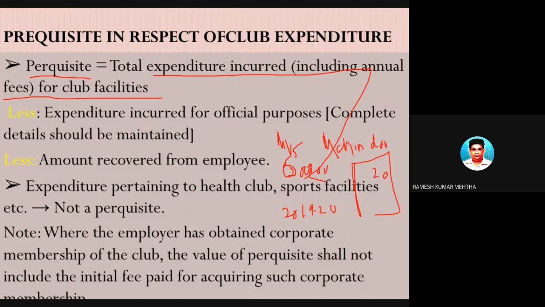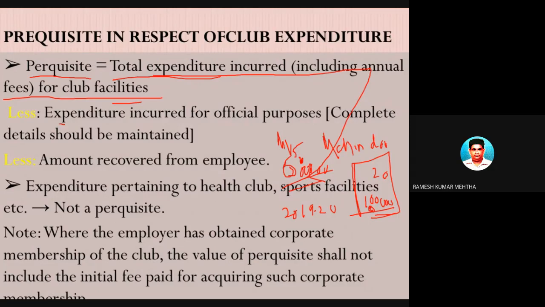He stayed there, and there was expenditure incurred of some 1 lakh rupees. So this expenditure as well as that expenditure is taken care of or reimbursed by the employer. So 7 lakh rupees is the advantage he is getting. So that is the value of the perquisite. That is what this particular sentence tells.